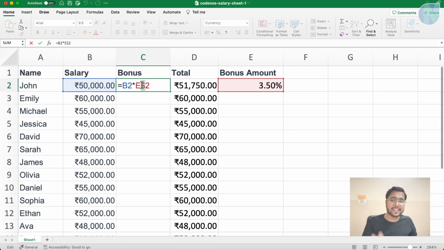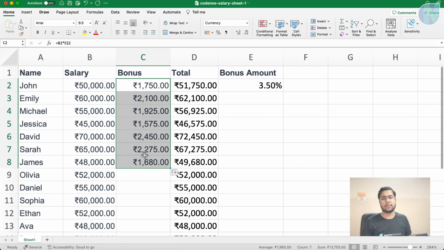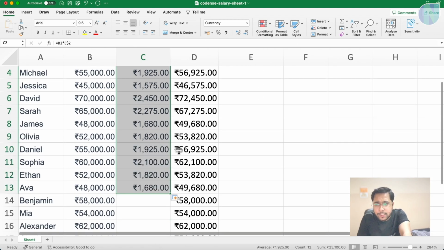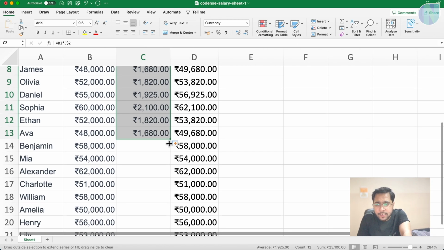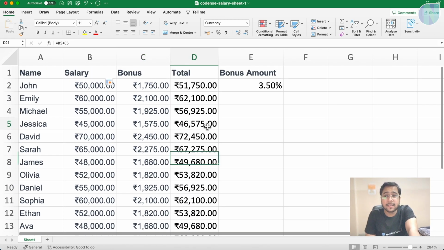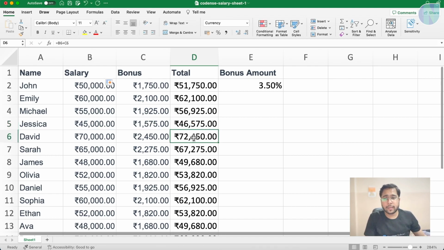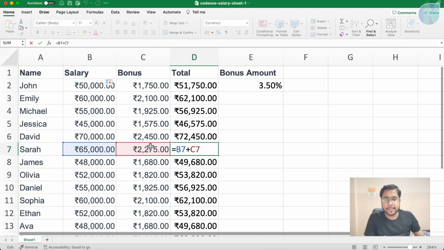This is a mixed cell reference. Keep the reference of the row fixed in E. So if I press enter and do this, it will work. And you can see the total will also keep on changing. When I press here, the total will automatically change. You can see they are changing side by side, because the total is the B plus C column.